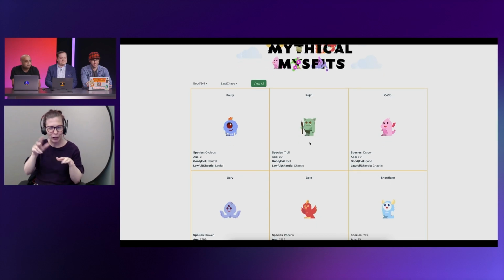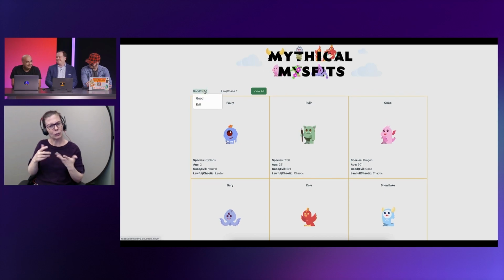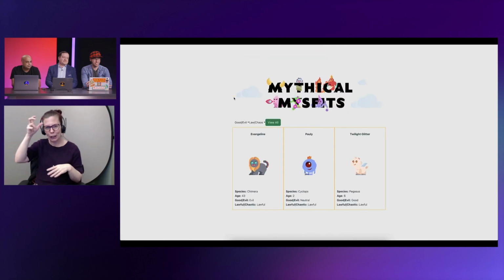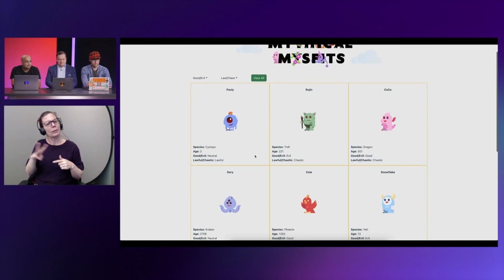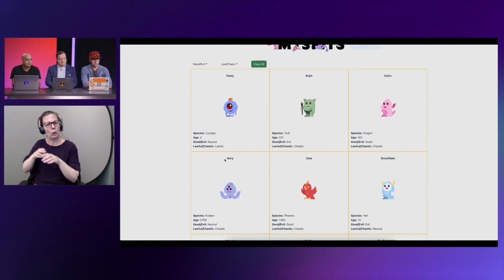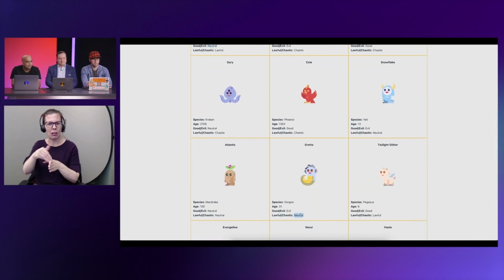And the idea is everybody deserves a second chance, and we're trying to make sure that these creatures get adopted. We've got the good-evil filters, and initially when we started out, it was all about lawful and chaotic. But the site's been getting a lot of other creatures coming in, and so now we're getting all these creatures that are neutral in nature as well. So we've got these on-the-fence creatures that would love to find a new home as well.